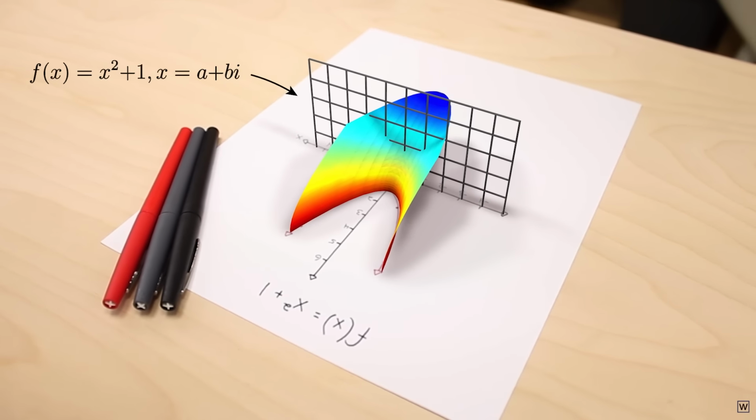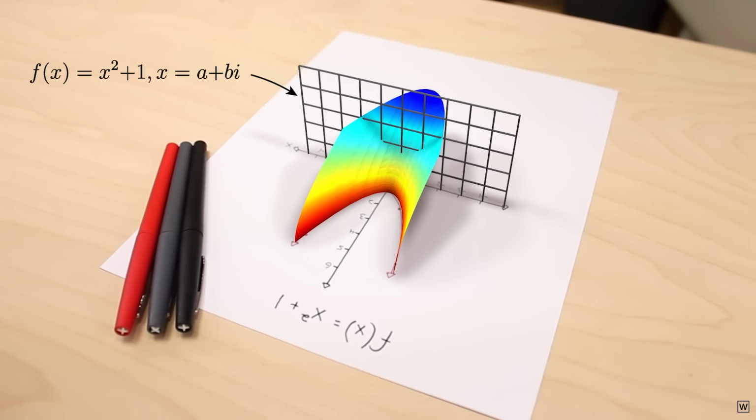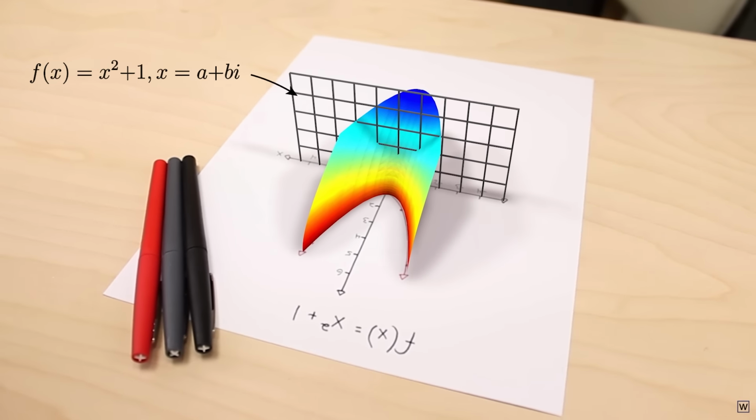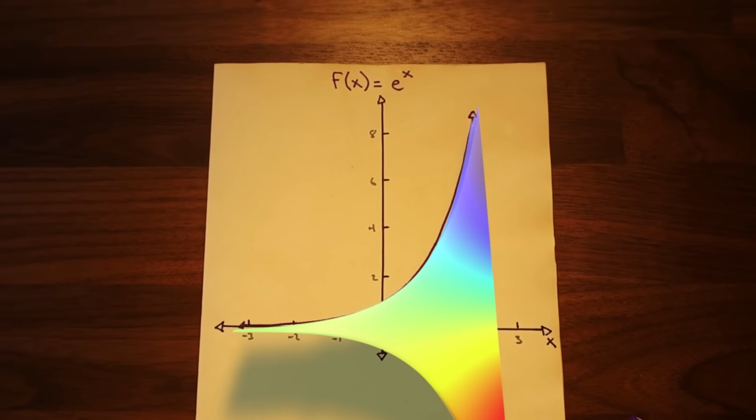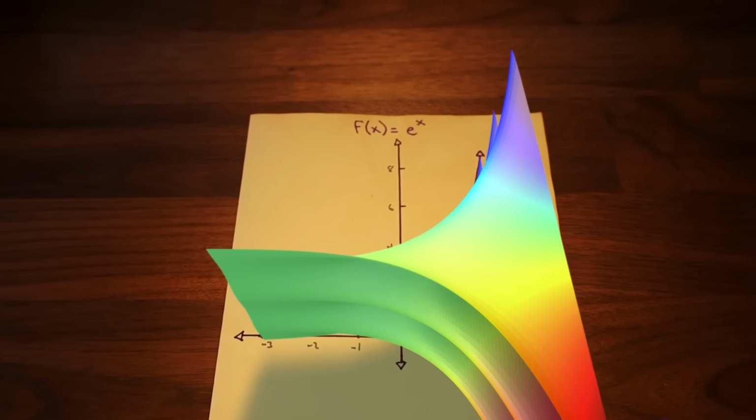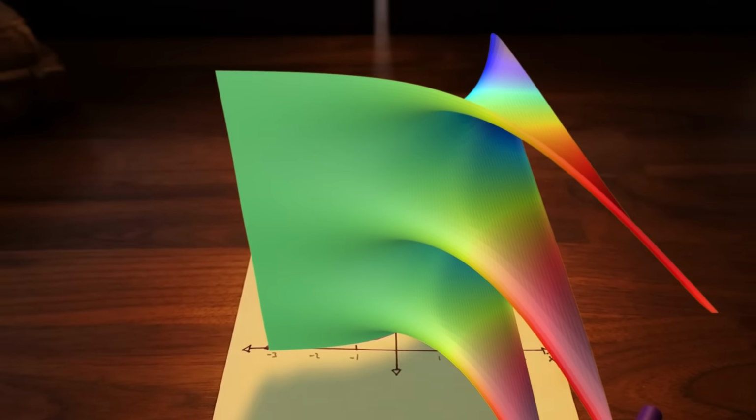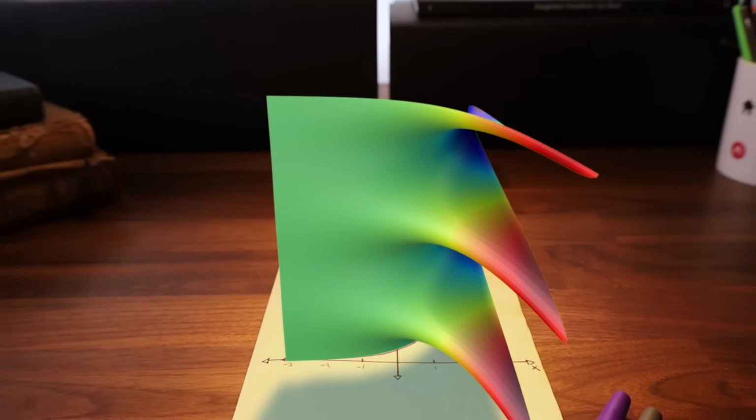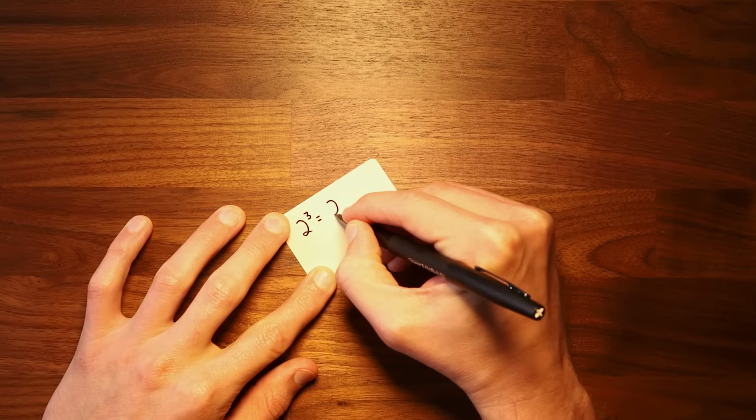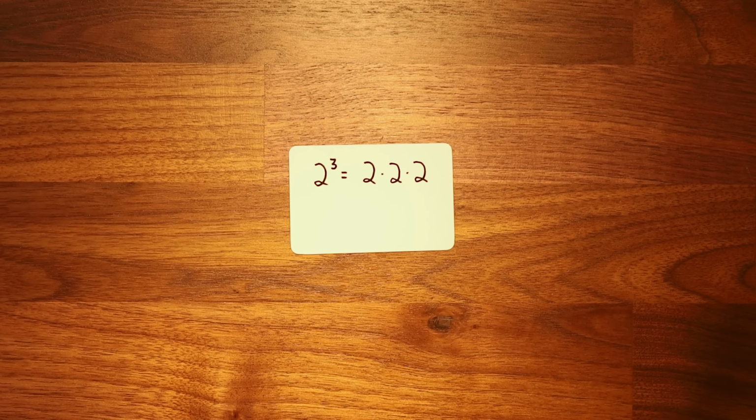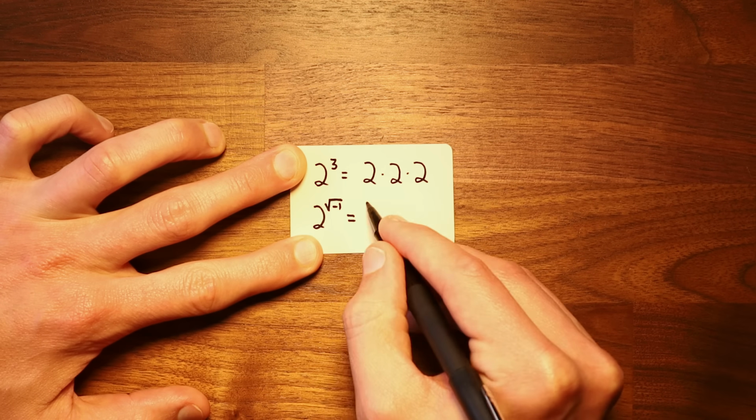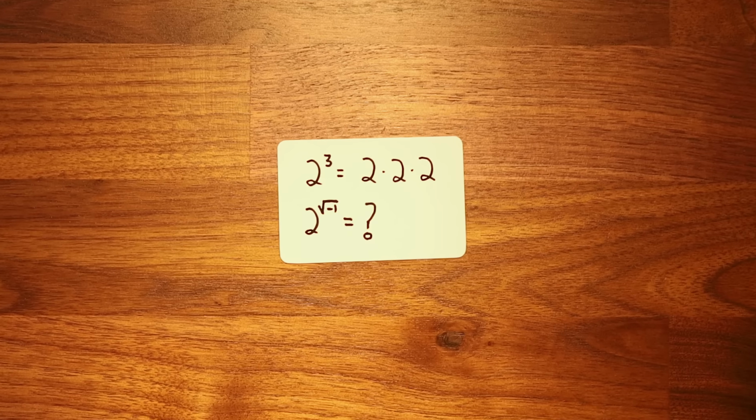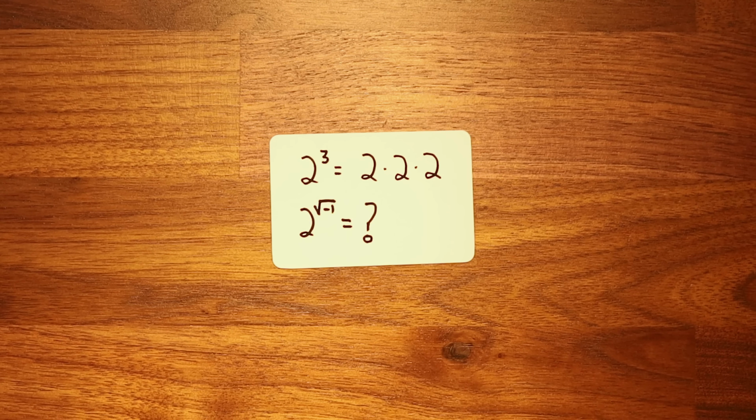Extending polynomials like x squared plus 1 to include imaginary numbers is relatively straightforward. But there's one pair of functions, exponentials and logarithms, where the application of imaginary numbers is far less clear. 2 to the power of 3 means we should multiply 2 by itself 3 times. But what could it possibly mean to raise 2 to the power of the square root of -1?